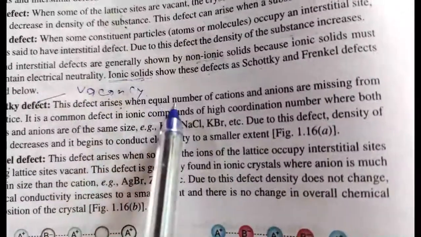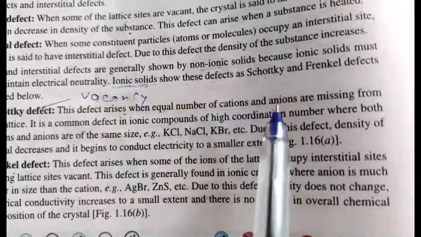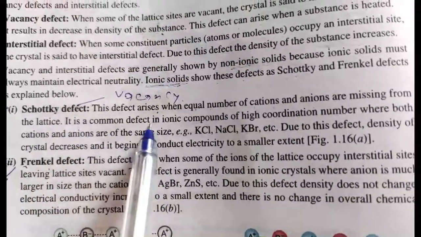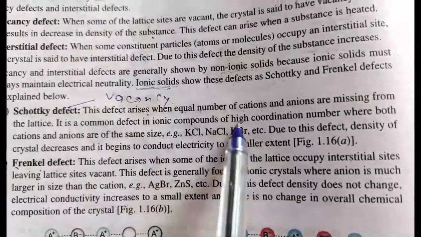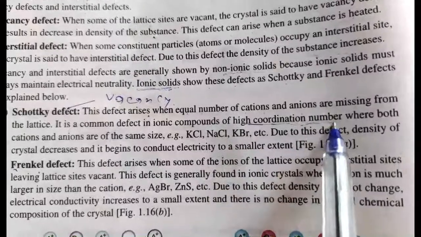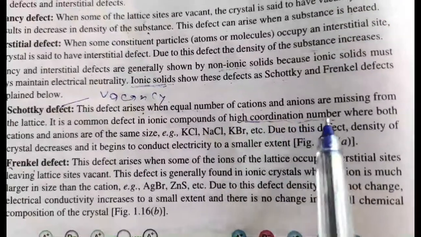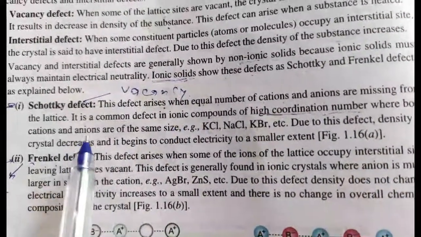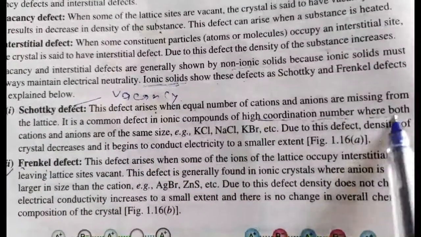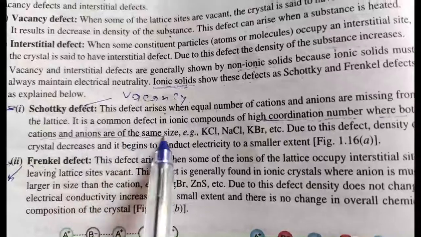This defect arises when an equal number of cations and anions are missing from their lattice. It is a common defect in ionic compounds of high coordination number. Remember this point also, okay? Like cesium chloride, like NaCl, where both cation and anion are of the same size. This point is also important, okay?